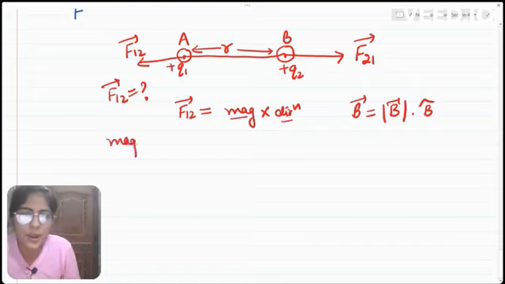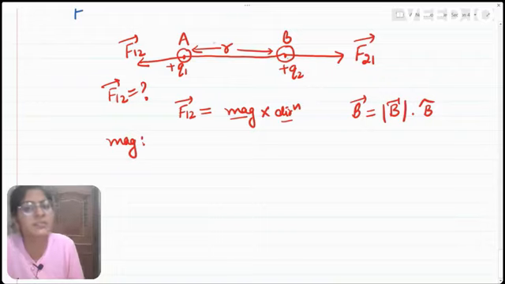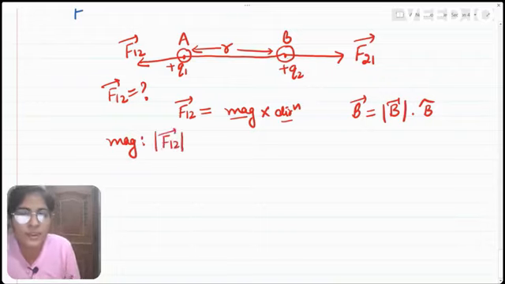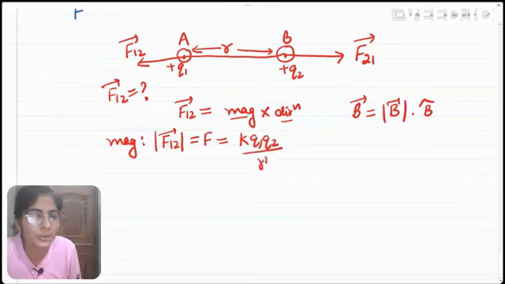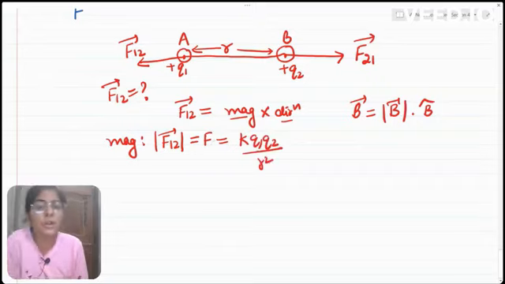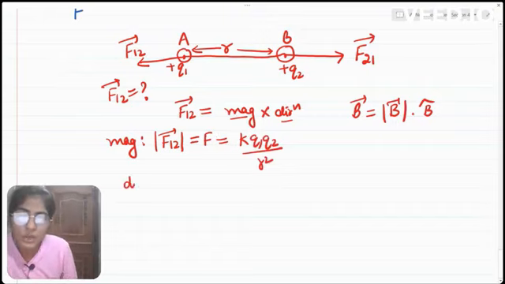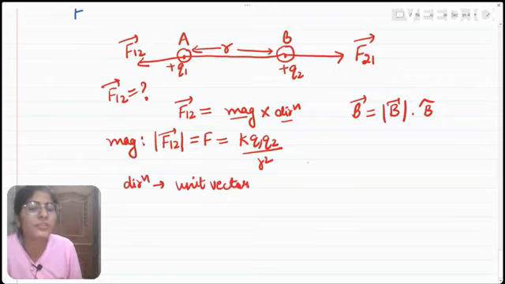First, let us discuss the magnitude. We know that between both the charges separated by distance r, the magnitude of force F12 can be written like this: F is equal to k q1 q2 divided by r square, as we have noticed earlier. This is about the magnitude. Now, what about the direction? To write the direction, we use unit vector.